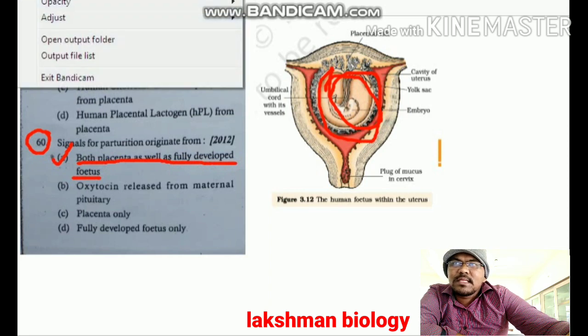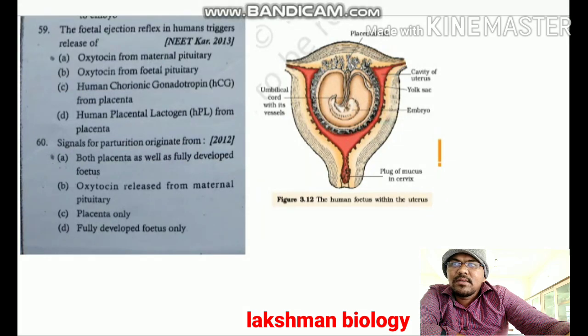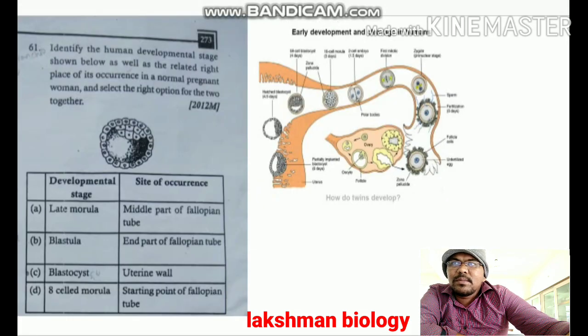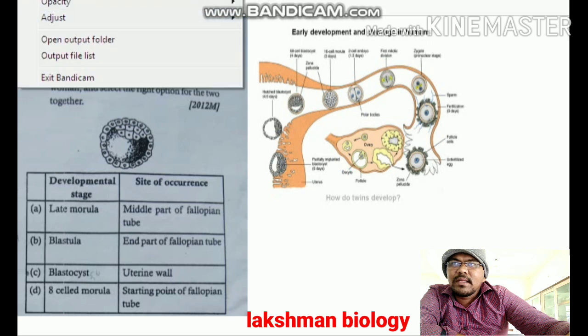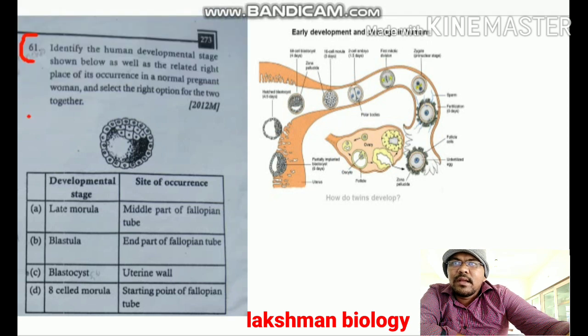After question number 60, we discuss question number 61. They have given: identify the human developmental stages shown below as well as the related right place of occurrence in a normal pregnant woman, and select the right option for the two together.